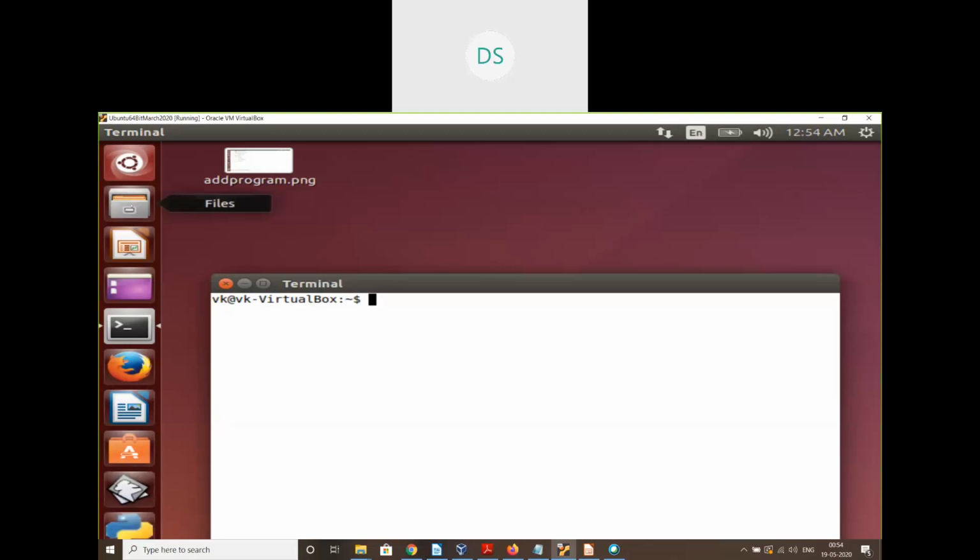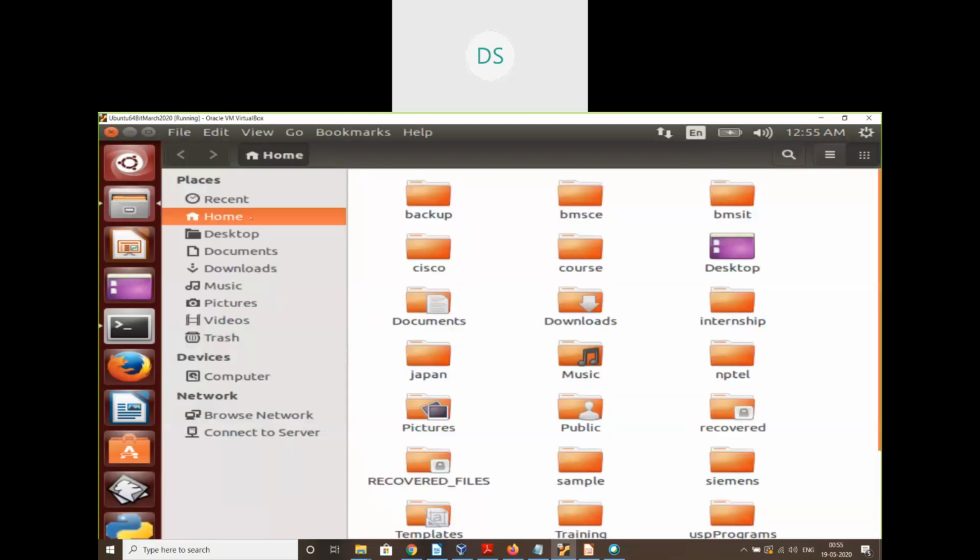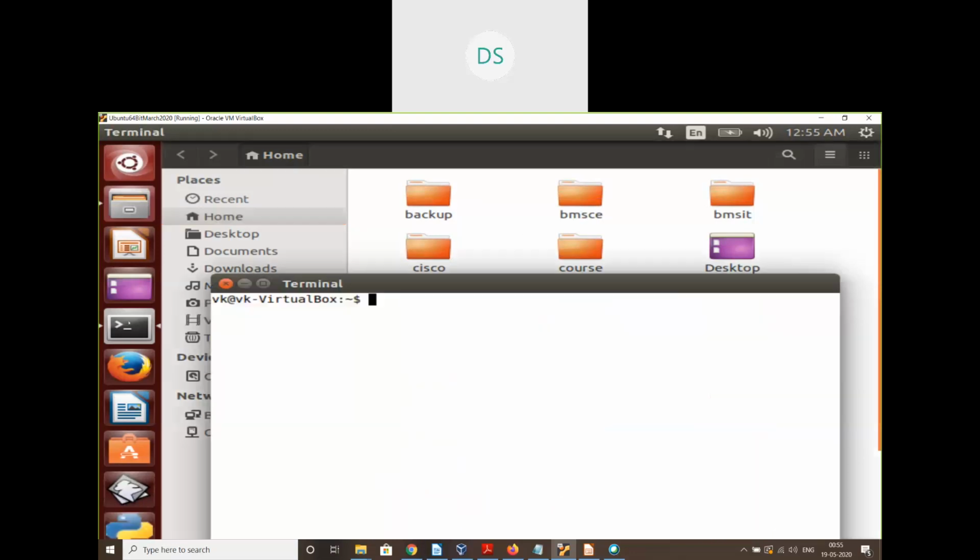We can also get to know the list of files and directories that are available for this user. So I've logged in as a user VK. So this is the home directory of VK user. So you can see various folders like backup, PMSC, Cisco, BMS IT, course. These are the various folders that are created by this user.